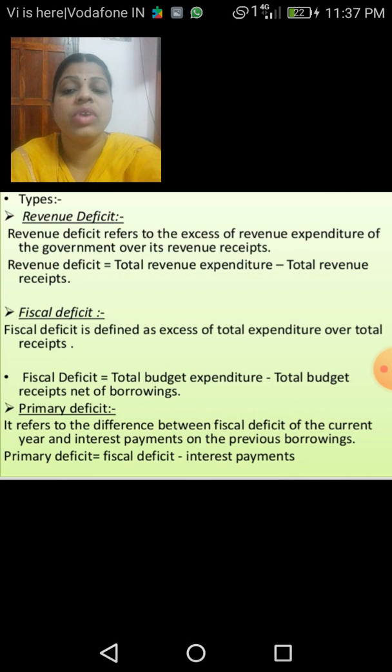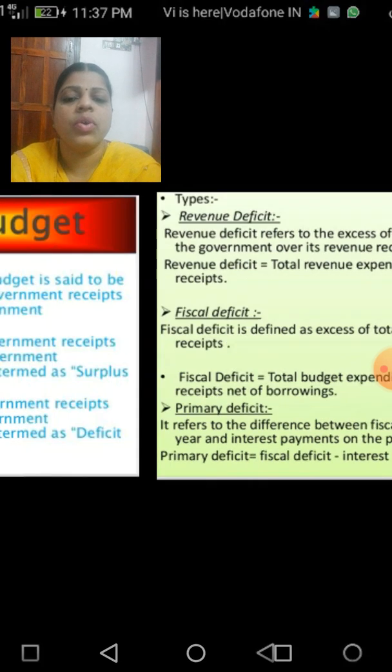So we will be able to calculate the primary deficit. So children, these are the different types of deficit. And the first type of budget is the deficit budget. So children, I hope this is clear for you.